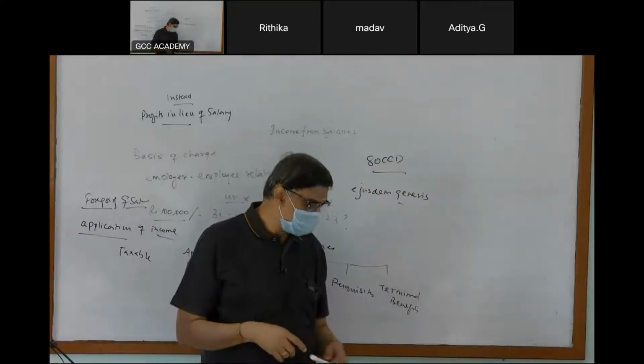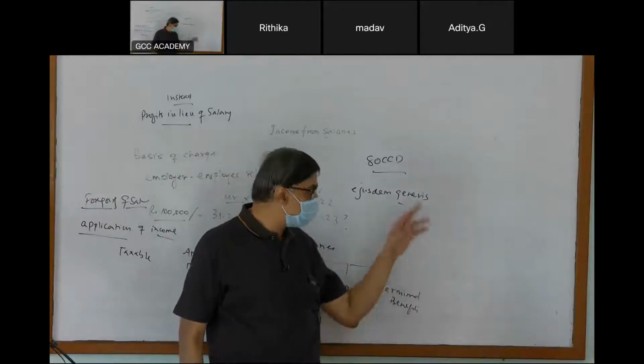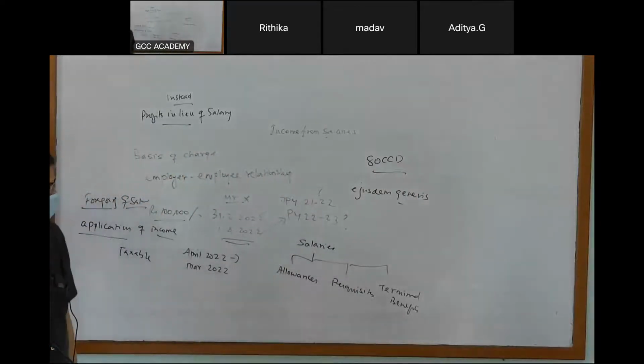Any contribution made by the employer beyond the limit would be taxable.